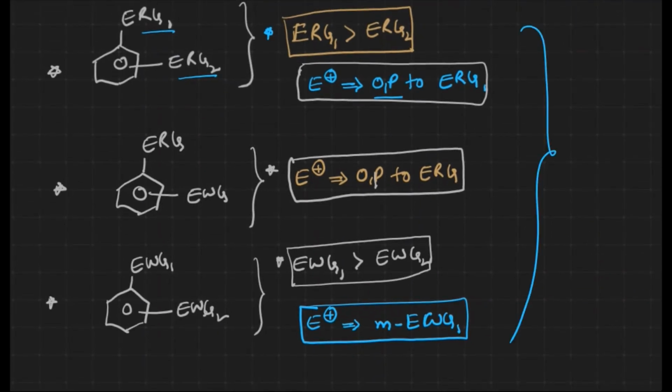This is the general data about when more than one group is substituted on the benzene ring. Now let us see some examples of how more than one substituent on the benzene influences the orientation of the electrophile. One thing we should always remember is the data which we have got right now; we have to apply it to all those examples.